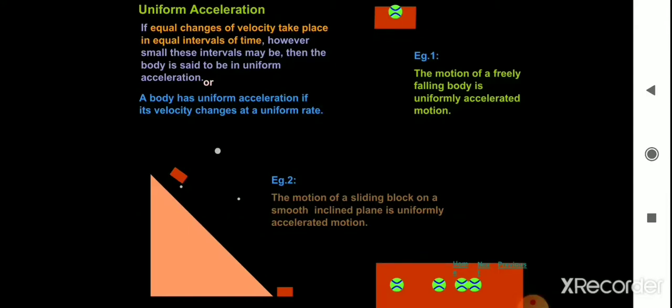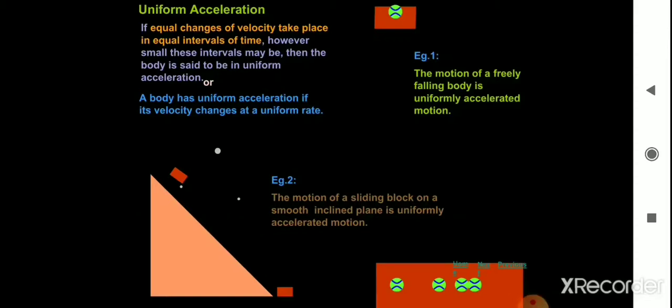A body has uniform acceleration if its velocity changes at a uniform rate. That means equal changes in velocity in equal intervals of time, then it is called uniform acceleration.